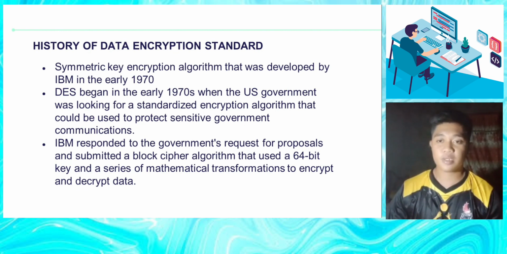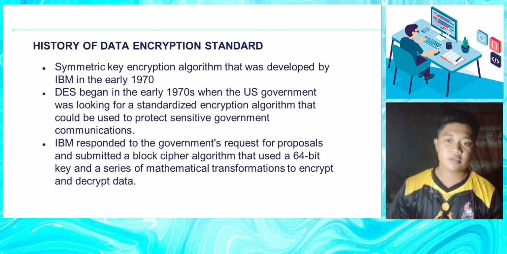The development of DES began in the early 1970s when the US government was looking for a standard encryption algorithm that could be used to protect sensitive government communication. IBM responded to the government's request for proposal by submitting a block cipher algorithm that used a 64-bit key and a series of mathematical transformations to encrypt and decrypt data.